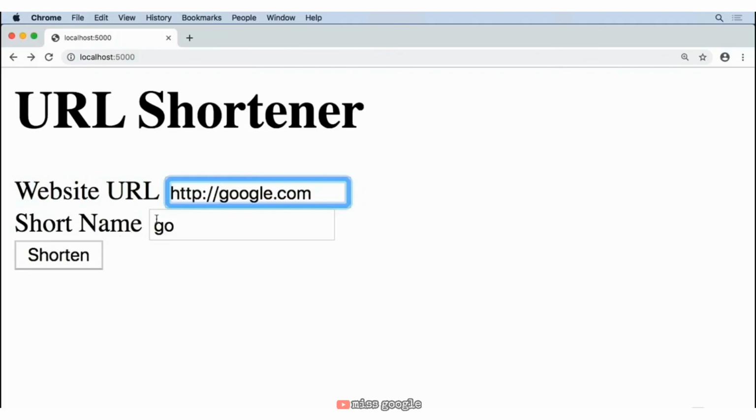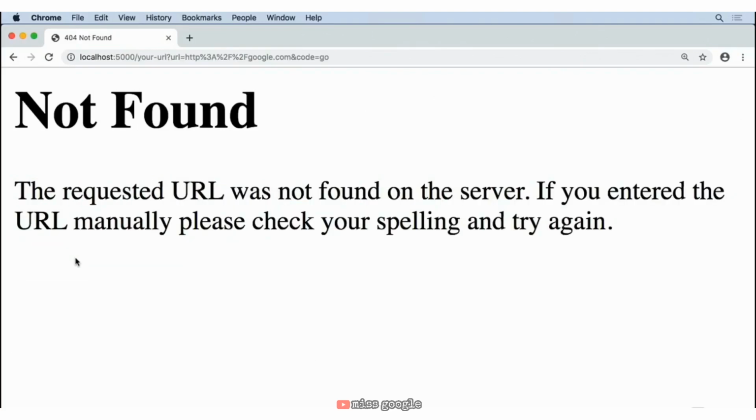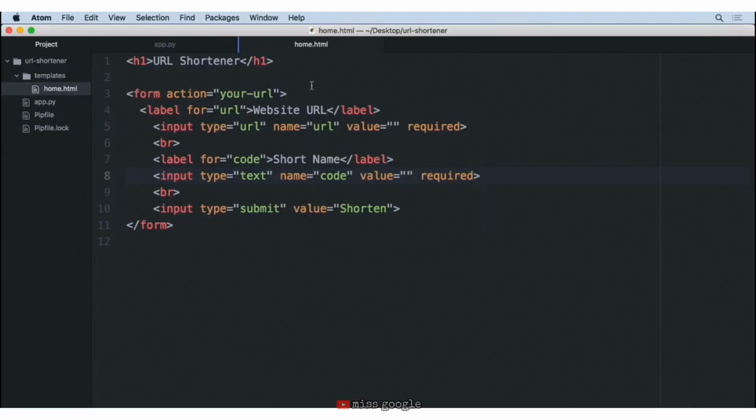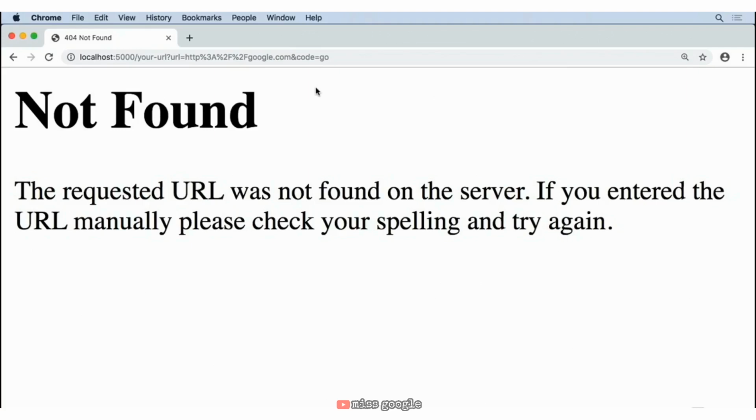Now with a proper URL and a short name, if we hit shorten, you can see this takes us to a URL called your URL. This is the same value that we provided in line 3 that says the action was equal to that. And it also provides the value up top of what URL they want to go to and the code provided. Now, this is something called a GET request, and ultimately what we want is a POST request. We're going to talk about that in the next video.